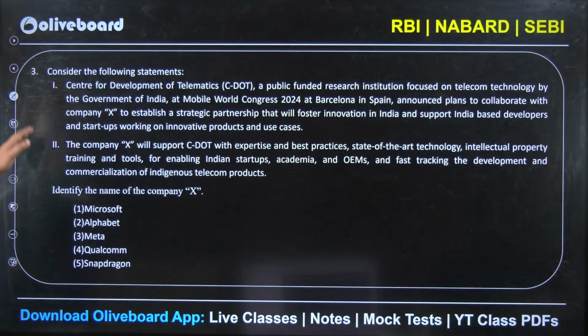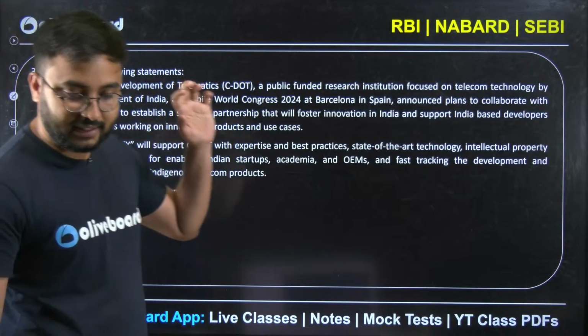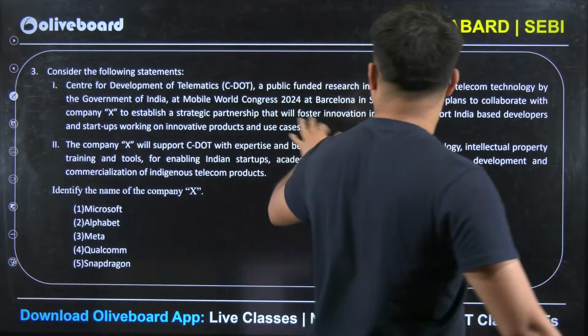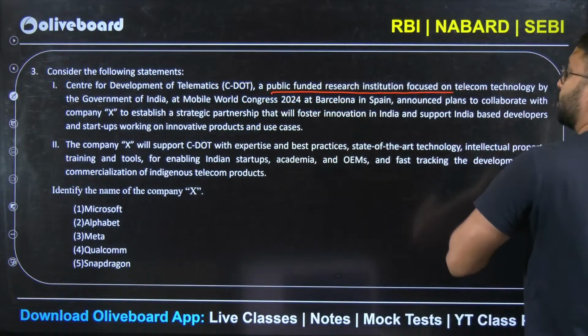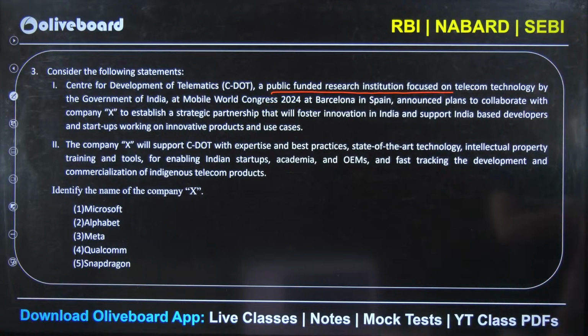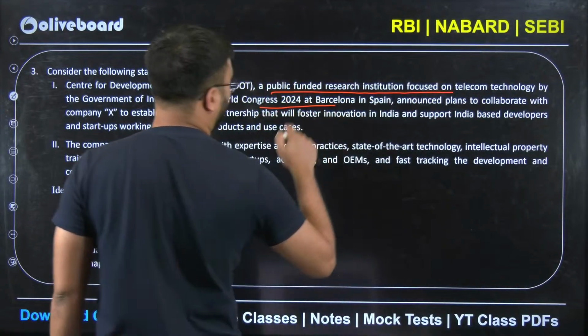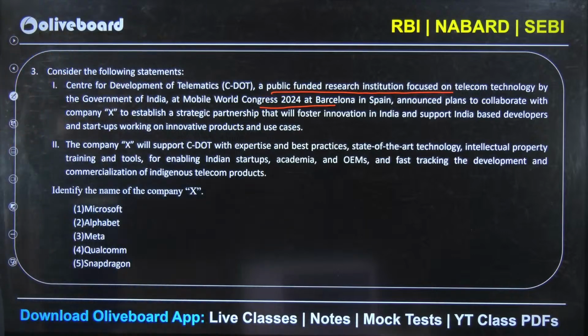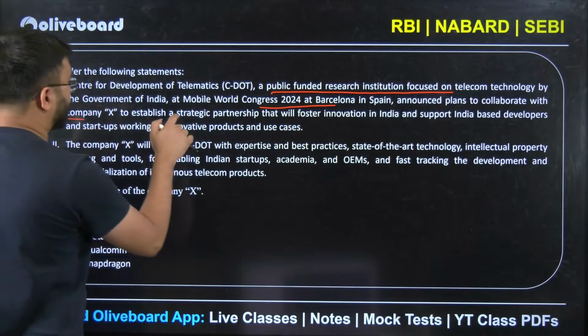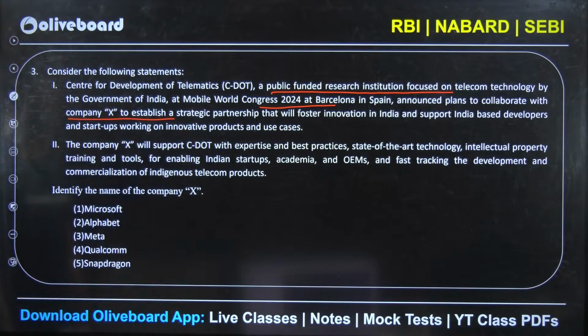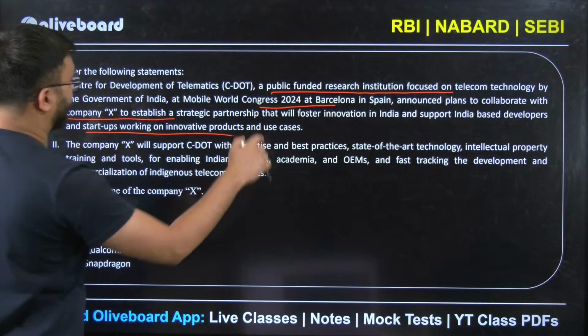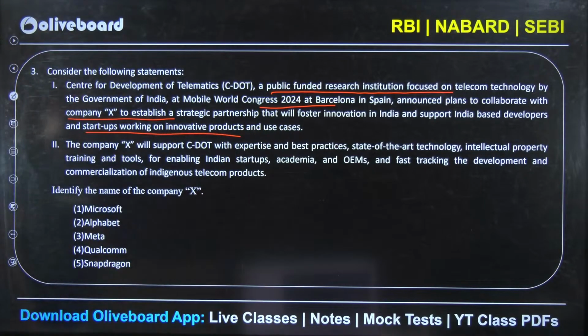Next question. Centre for Development of Telematics, C-DOT, a public funded research institution focused on telecom technology by the Government of India, at Mobile World Congress 2024 in Barcelona, Spain, announced plans to collaborate with company X to establish a strategic partnership that will foster innovation in India and support India-based developers and startups working on innovative products and use cases.